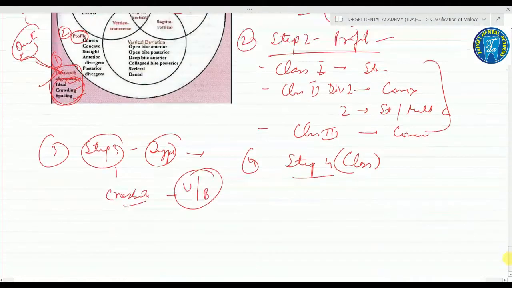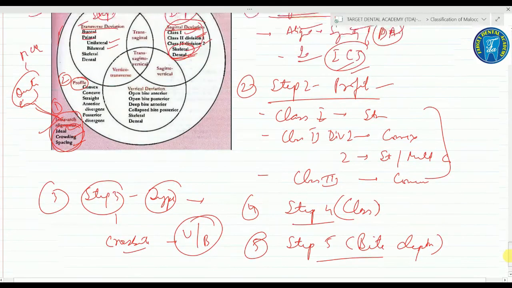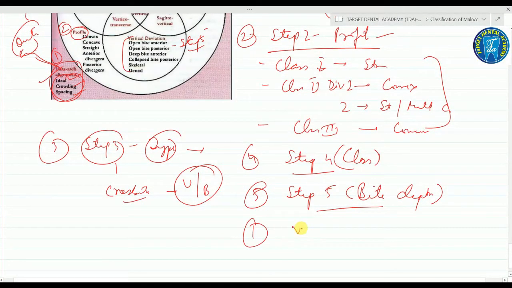And the last, the fifth one, step 5, is the bite depth. In this, the malocclusion in the vertical direction. As I've already told you, in the vertical plane, it may be open bite, it may be deep bite. We'll discuss later that the deep bite may be true deep bite, or it may be pseudo deep bite.